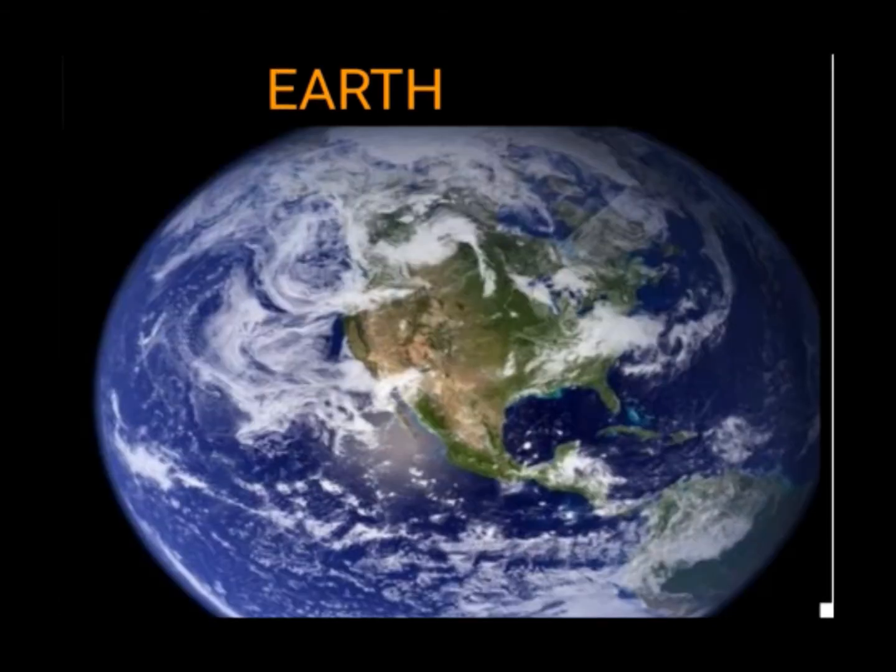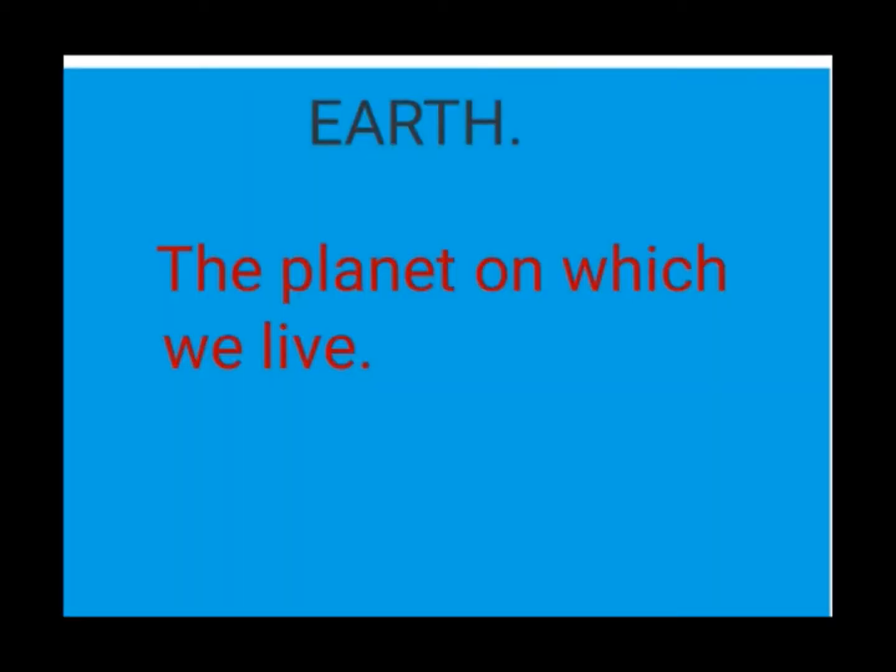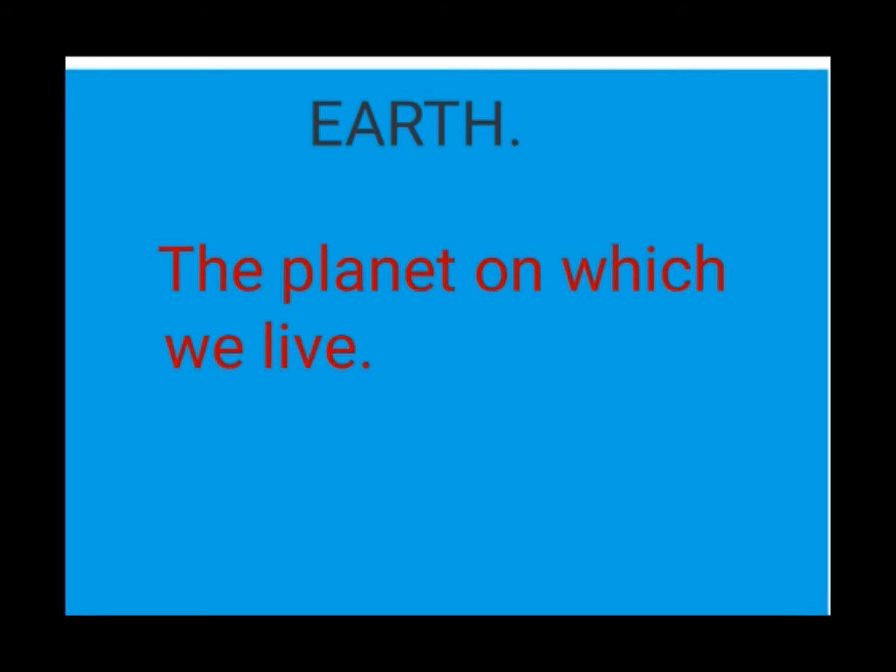The next one we see is our Earth. You all know about it. The planet on which we live. How many planets do we have? We have 8 planets together. And the planet on which we live is called our Earth.